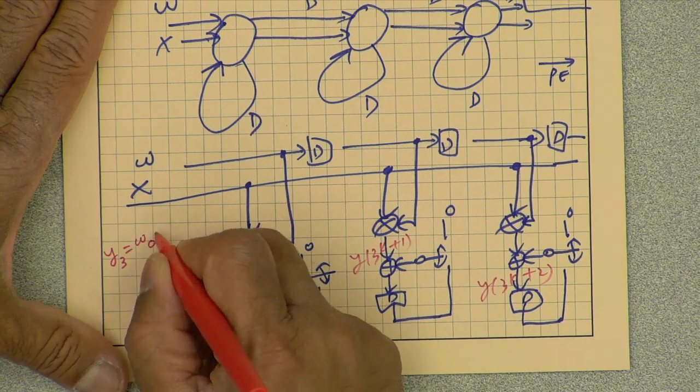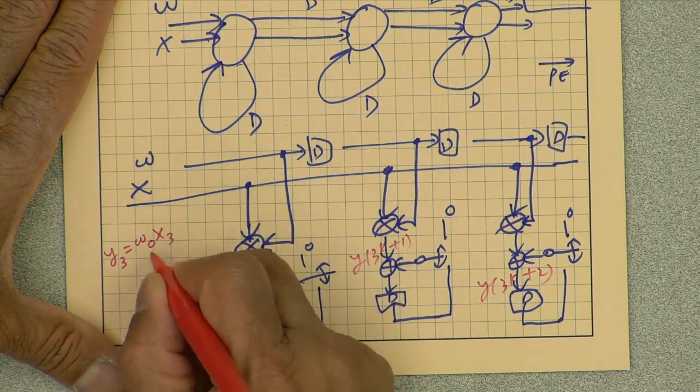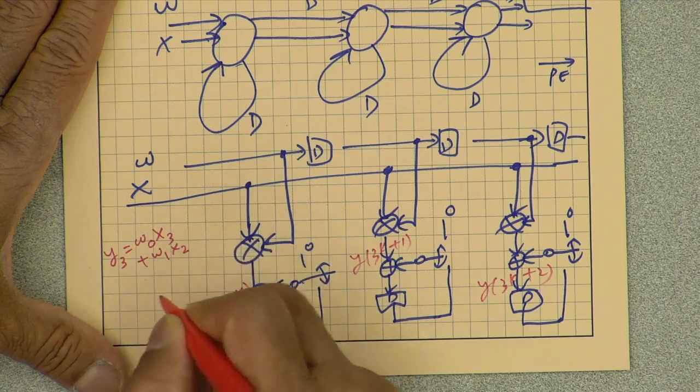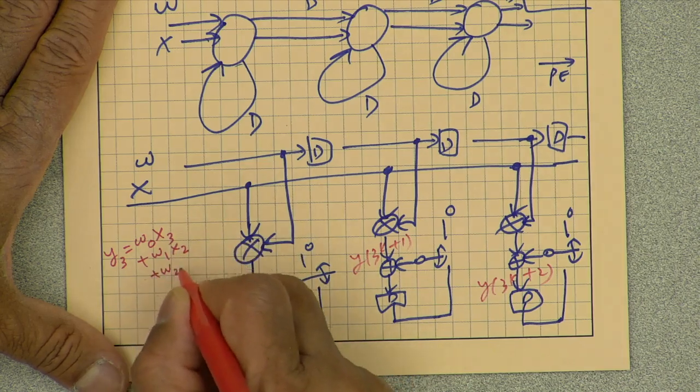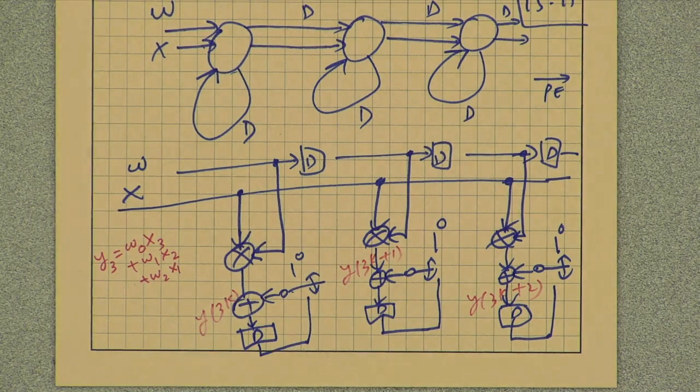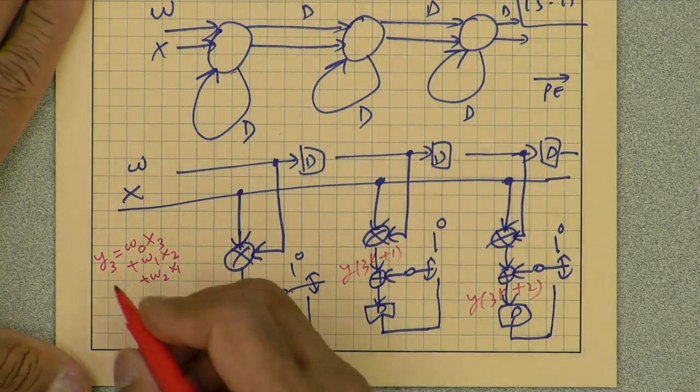y3 is going to be w0 x3 plus w1 x2 plus w2 x1.